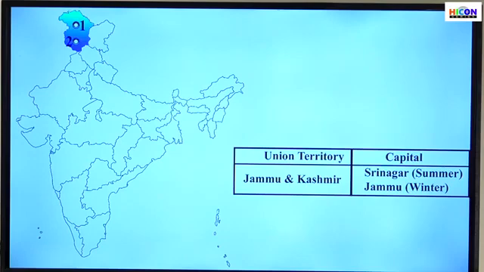It has 2 capitals actually. Srinagar is the summer capital and Jammu is the winter capital. Because it's very cold in Srinagar during the winter season, it is quite impossible for the ministers to meet. So during the winter season, all the administrative work is shifted to Jammu, and during summer they go back to Srinagar. So Jammu and Kashmir is the next union territory. It has 2 capitals, Srinagar and Jammu.